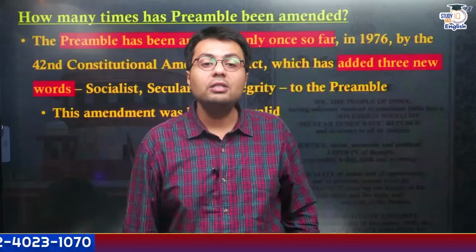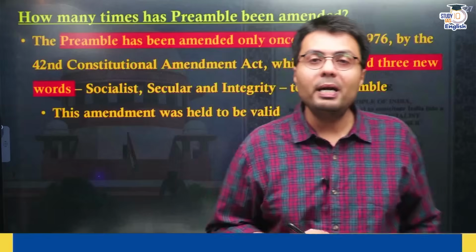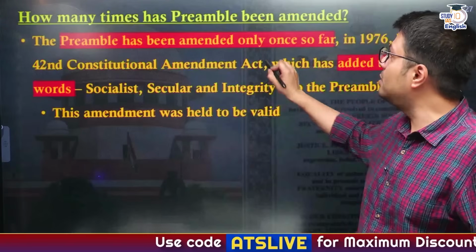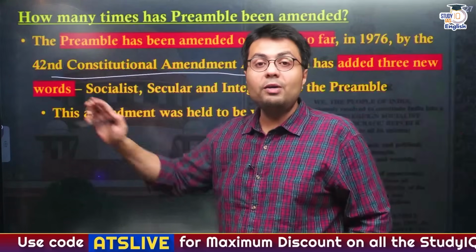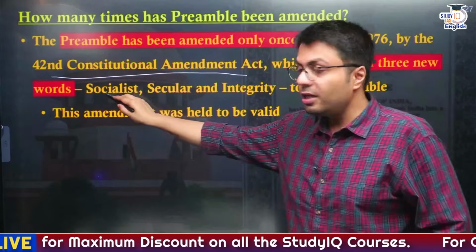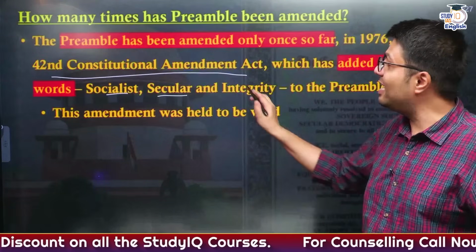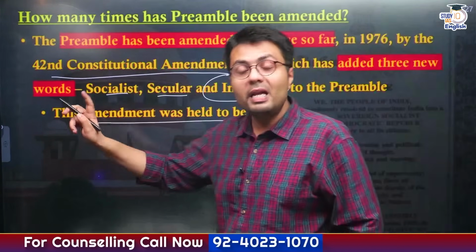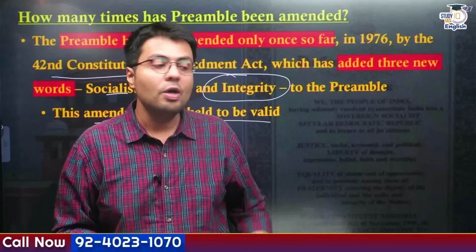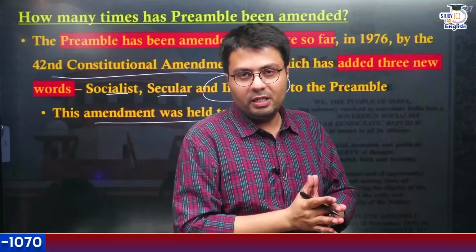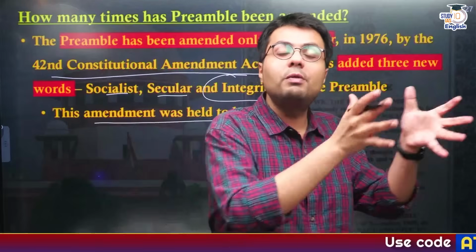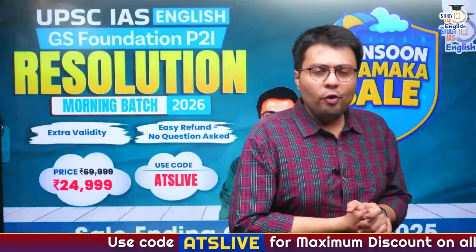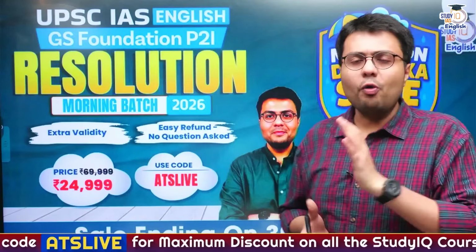Now the next question is, how many times has preamble been amended up till now? The answer is only one time. Preamble was amended only one time using 42nd Constitutional Amendment Act, where 3 words were inserted. Socialist was inserted, secular word was inserted, and in addition to that, integrity was also inserted. And this amendment has been held valid by Supreme Court in many instances, because the amendment, although it was done during the time of emergency, followed rules and procedures that have been meant for amendment of the Constitution, right?